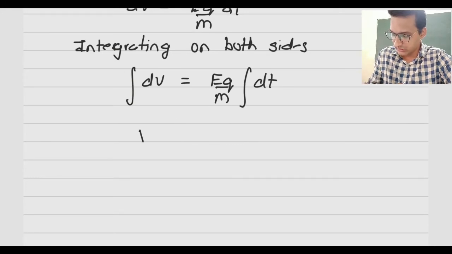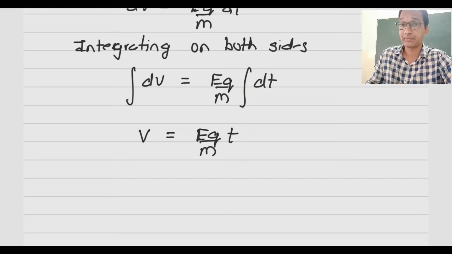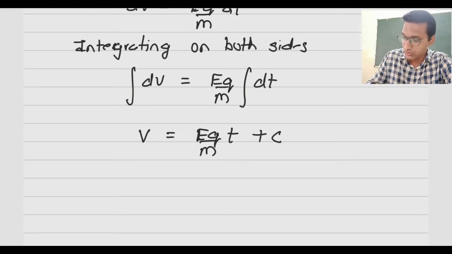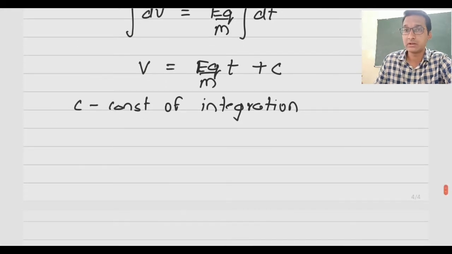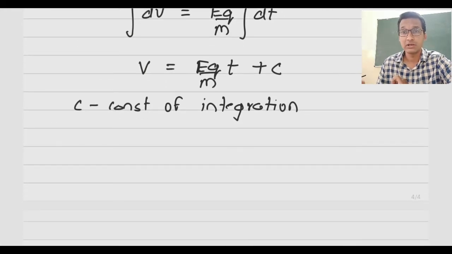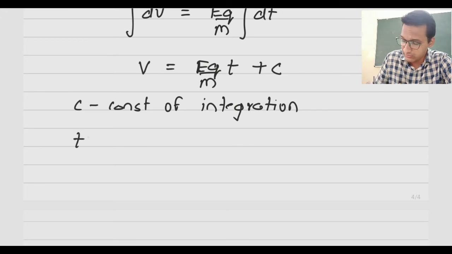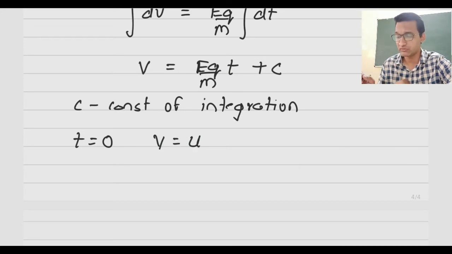Without taking the limits, integration of dv will be just v, and we will have EQ by M, integration of dt will be t, and we will get a constant of integration, where c is constant of integration, and its value can be easily obtained by finding the velocity at the start. At the start means t will be equal to 0 and v will be equal to u, that means v will be the initial velocity.